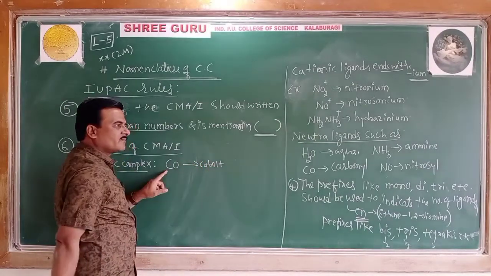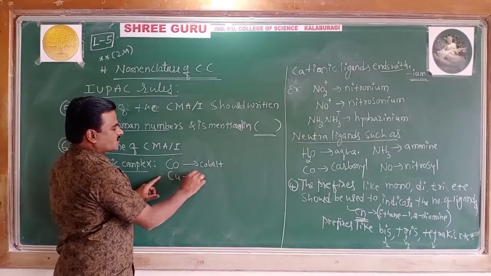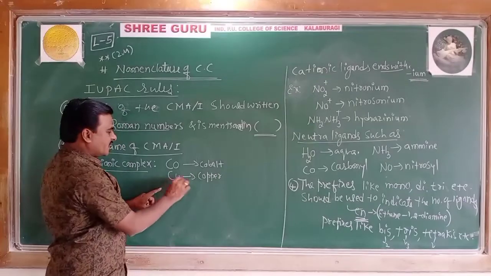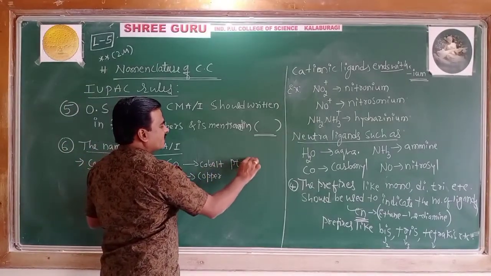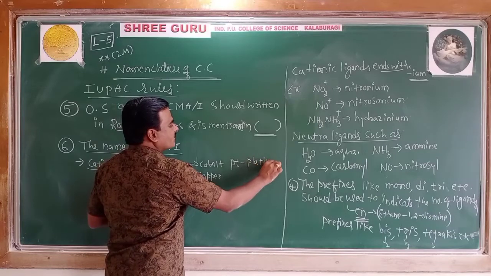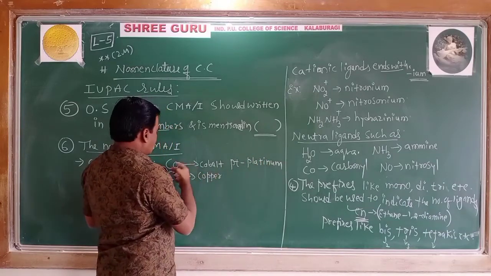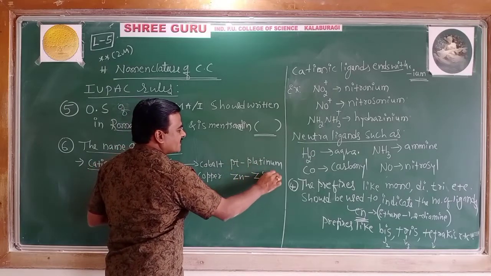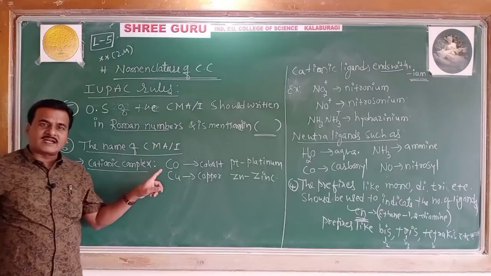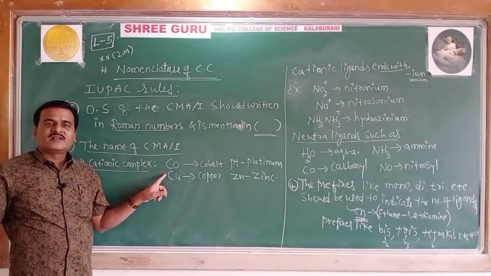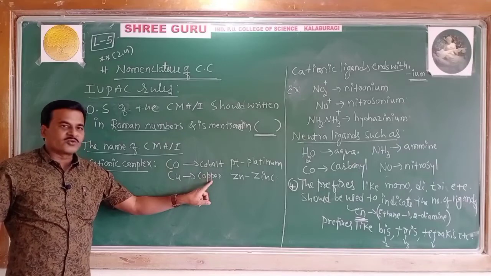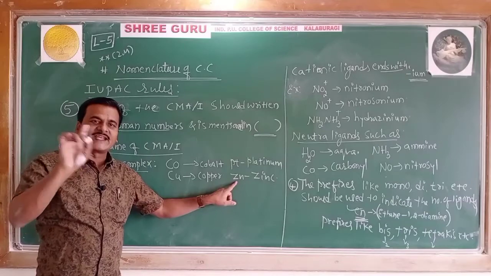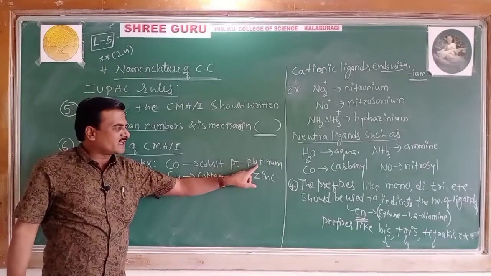They were written as such. So Cu as copper only, Pt as platinum only, Zn as zinc only. Like this, the name of the central metal atom should be written the same. If it is copper, as copper; if zinc, as zinc; if platinum, as platinum.